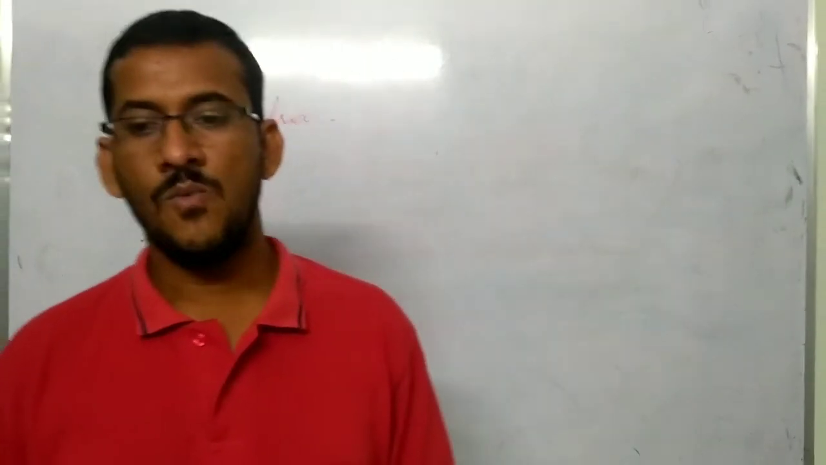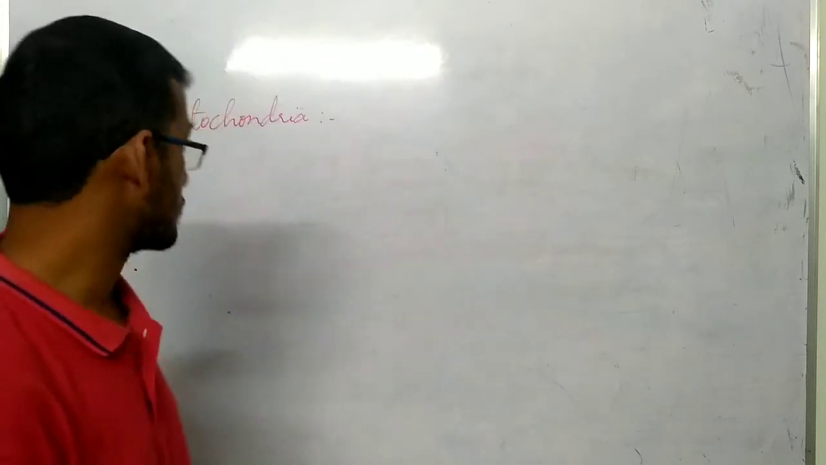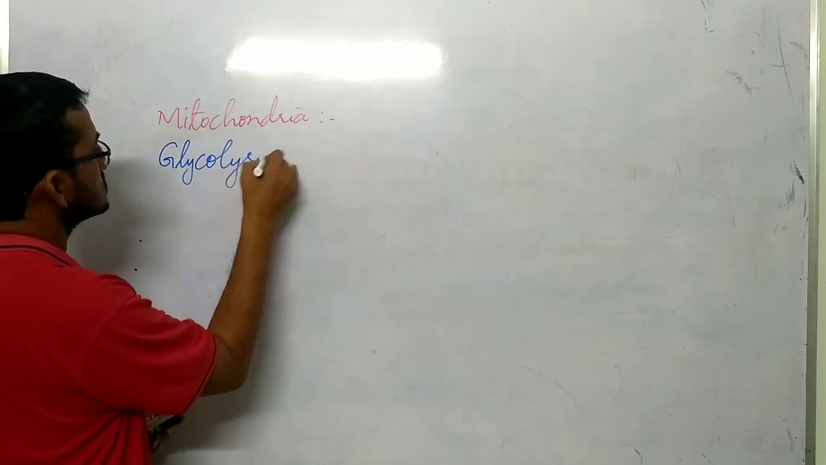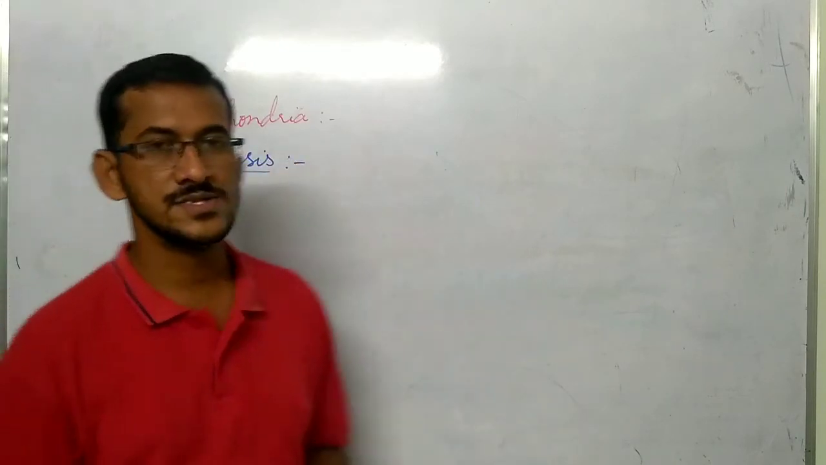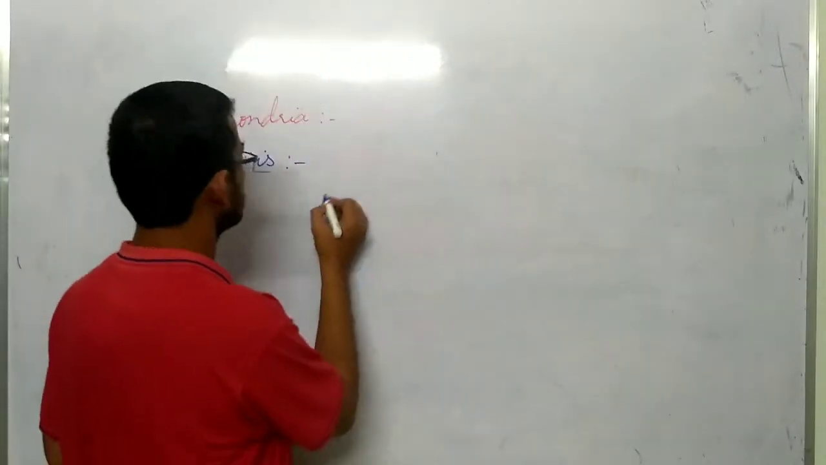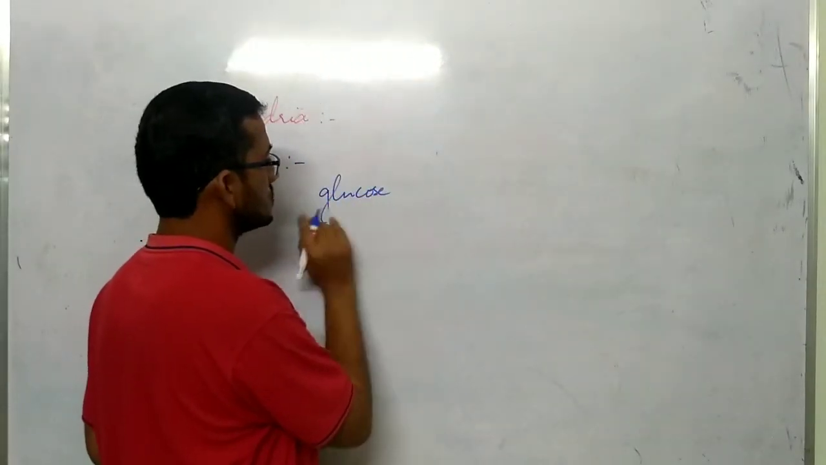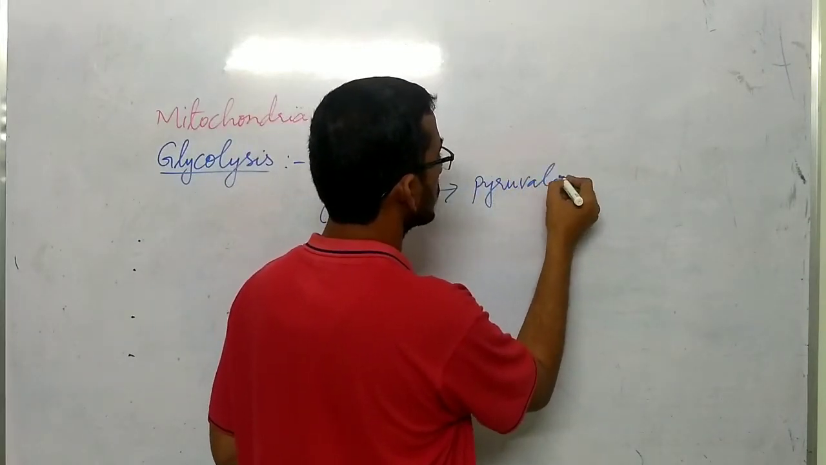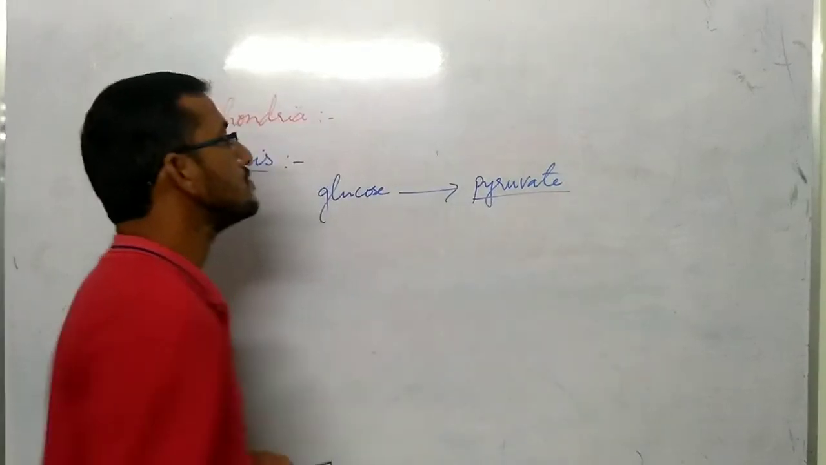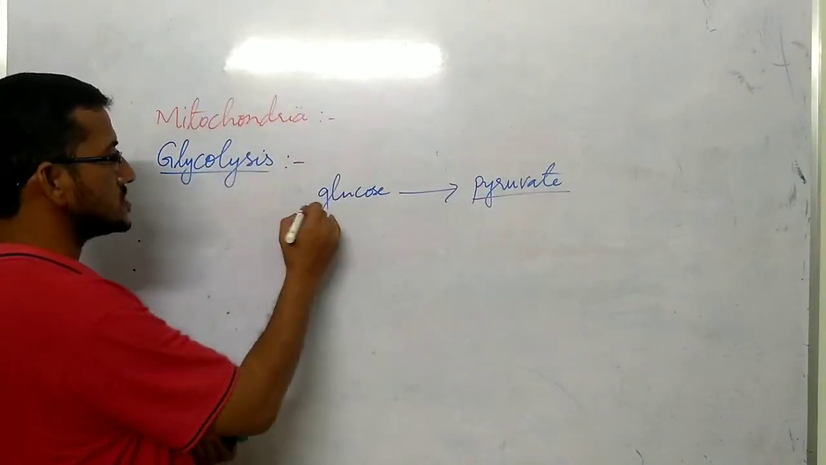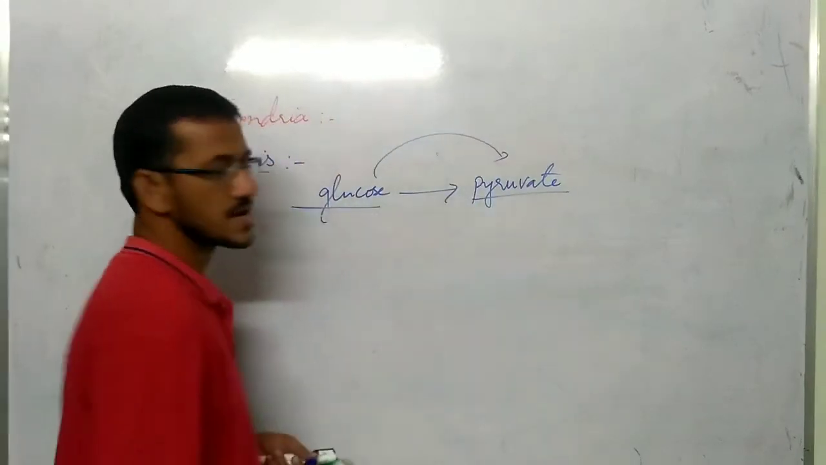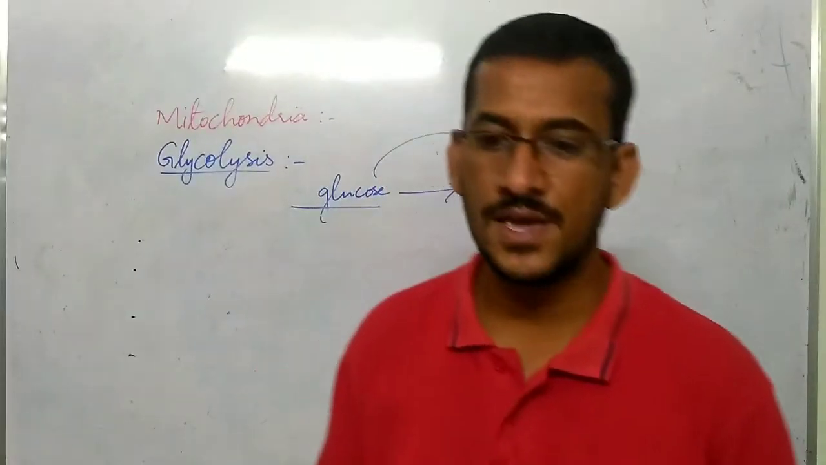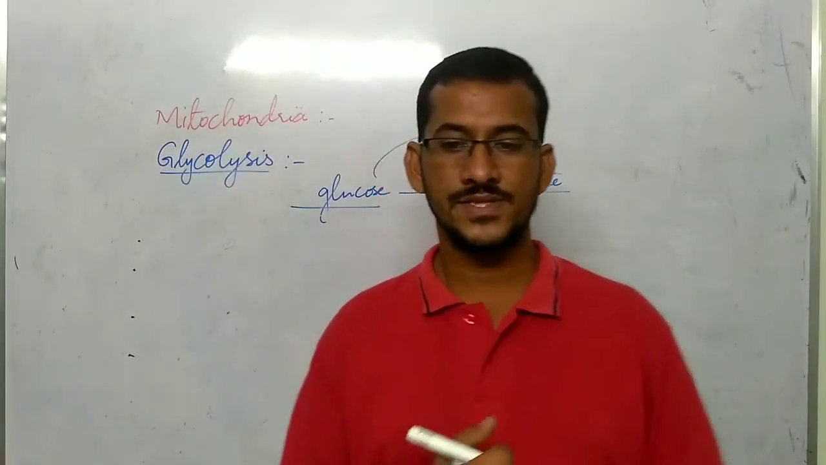Next, what is glycolysis? Next question is, what is glycolysis? Breaking down of glucose, or we can say conversion of glucose into pyruvate or pyruvic acid. Understood? Pyruvate or pyruvic acid. So conversion of glucose into pyruvate or pyruvic acid is called glycolysis. Glycolysis, right?